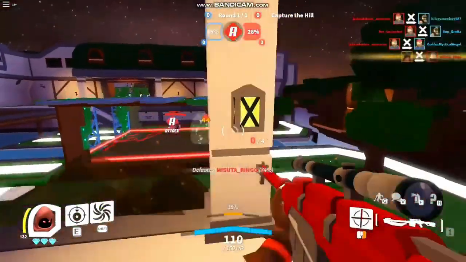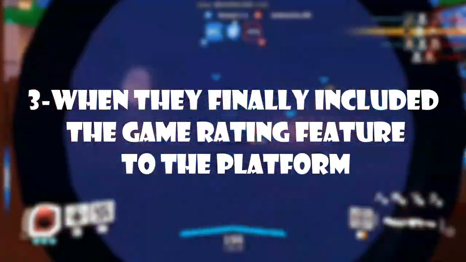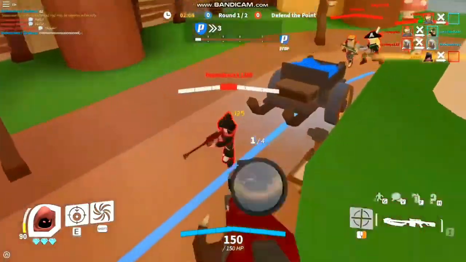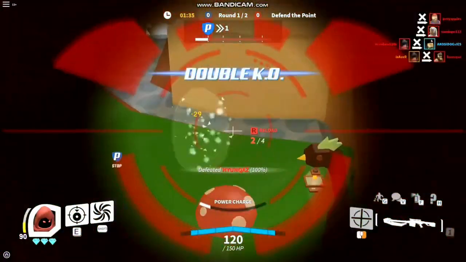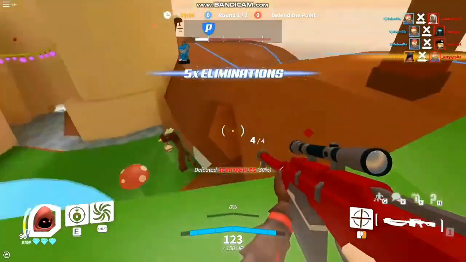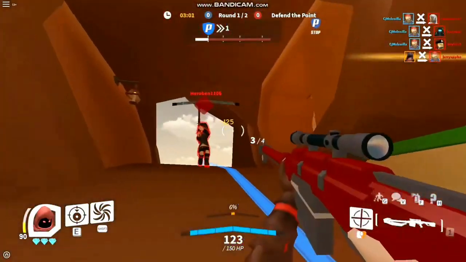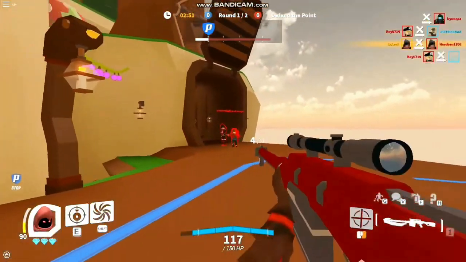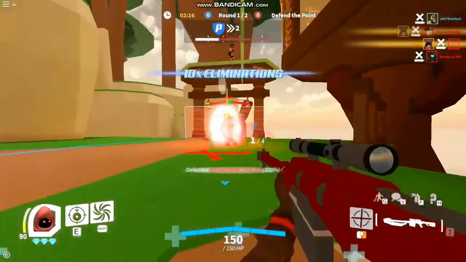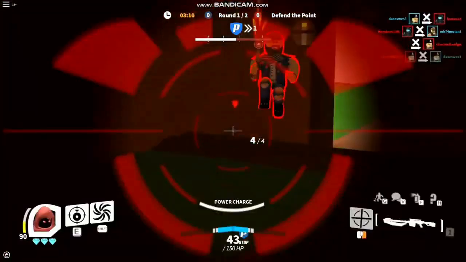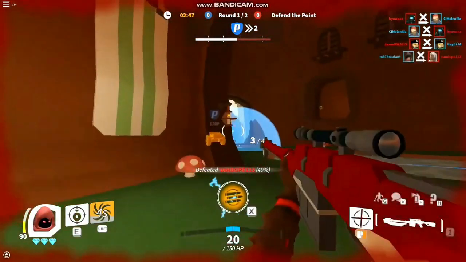The next major moment in Roblox history for number 3 was when they finally included the game rating feature to the platform. It's a simple yet really effective and necessary update that gave the players the option to rate custom games made by others. This shows what quality of the custom game makes it to the front page, and it's easier to share with others the more refined game modes that have plenty of work put into them. It also allows some good constructive criticisms on what aspects of a custom-made game needs worked on.